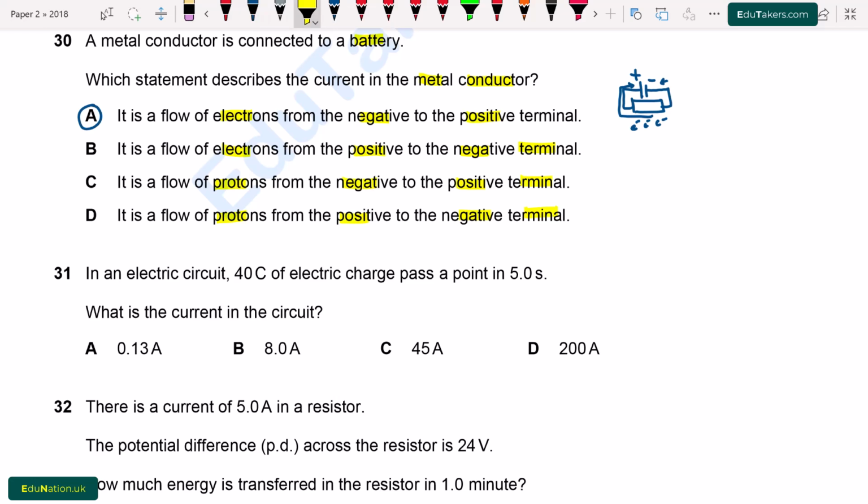Question number 31. In an electric circuit, 40 coulomb of electric charge pass through a point in 5.0 second. What is the current in the circuit? Here we have to find out current, and we know that current is the rate of flow of charges, which is Q by T. The charges are given, 40 coulomb, divided by time, 5.0 second. So the current will be equal to 8.0 ampere. The unit of current is ampere. Now we see the options. Option A 0.13 ampere, B 8.0 ampere. So B option is correct.